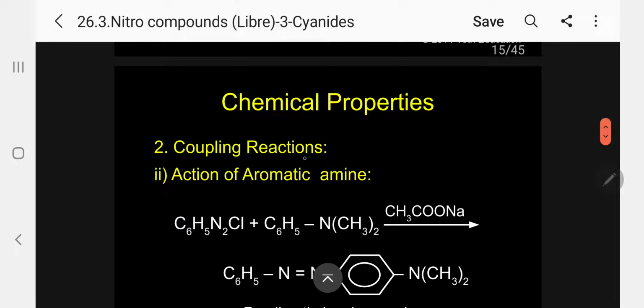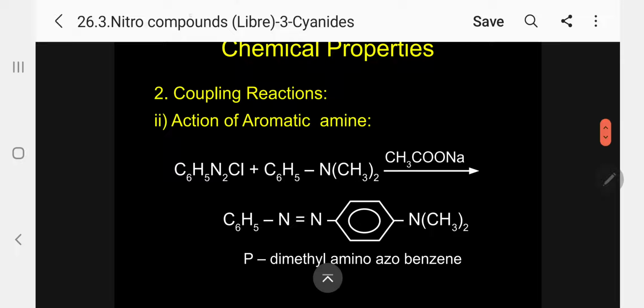The next one, under coupling again, under action of aromatic amine. Please follow. So what we are now treating: benzene diazonium chloride reacts with dimethylaminobenzene. Dimethylaminobenzene, it's a tertiary amine.